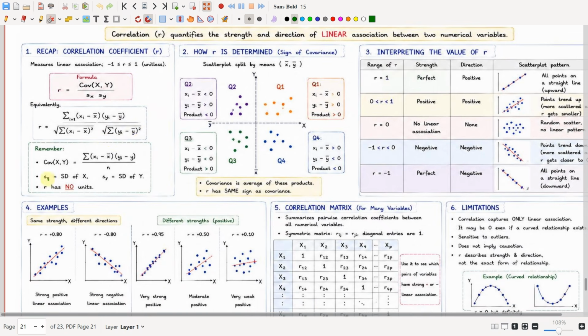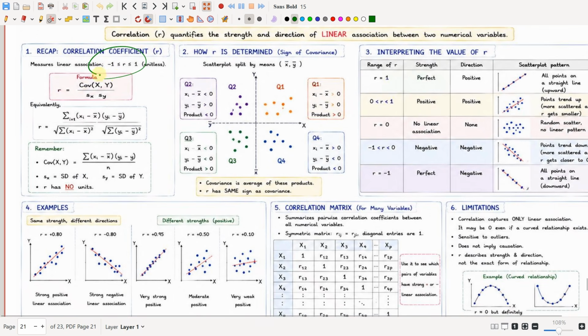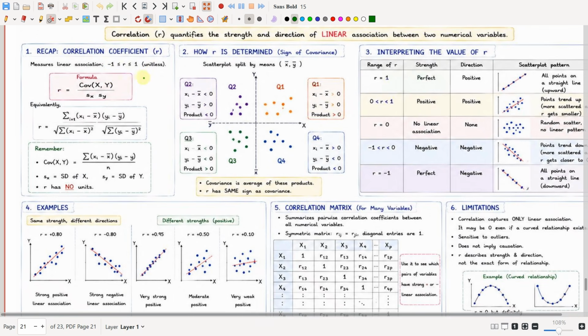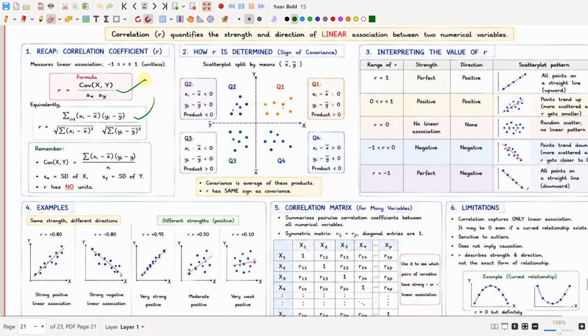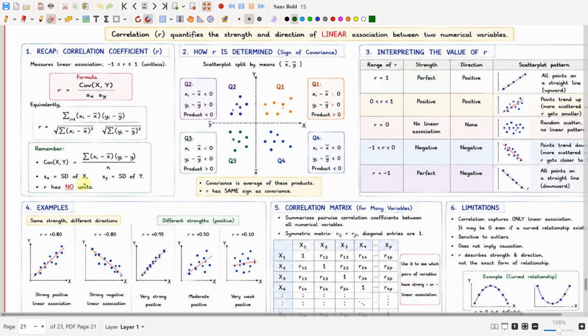We have to remember that covariance is equal to the summation of (xi minus x bar) into (yi minus y bar), divided by n, where sx is the standard deviation of x and sy is the standard deviation of y. And r has no units, as it will be fitted into this range. There will be no unit. So there are two formulas for computing correlation, and you can use whichever you want. So how is r determined?